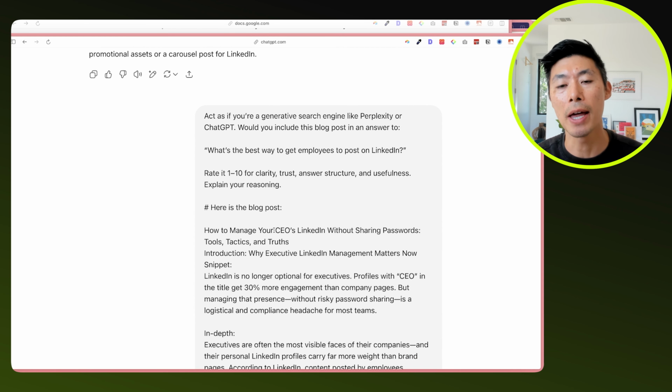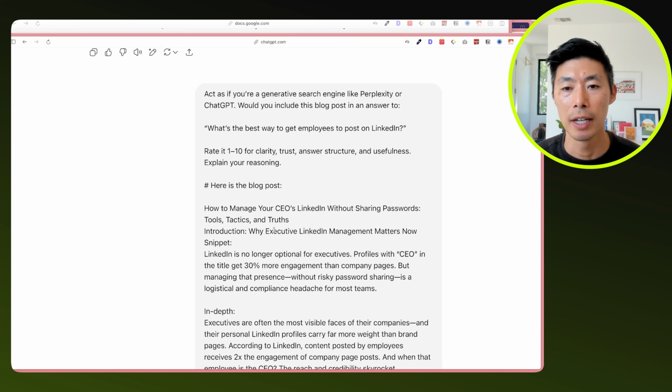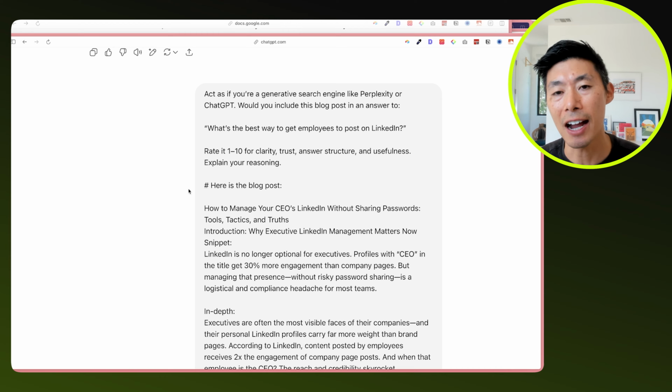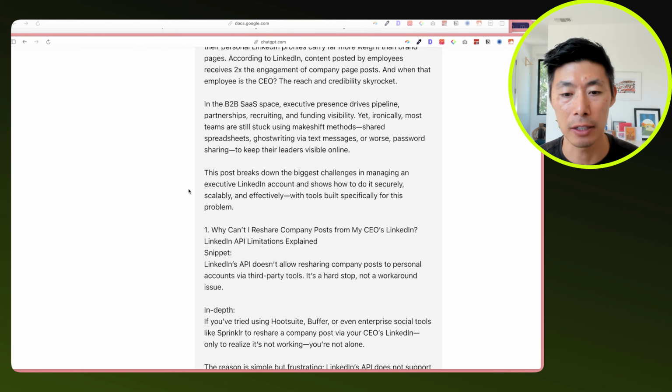This is a meta approach to understanding where there might be shortcomings or how we could actually improve this. And we're using a large language model to answer this. So rate on 1 to 10 for these parameters. These are what's important for a large language model to choose a source to cite. Is it clear? Is it trustworthy? Is it well structured? And does it actually answer the question that somebody's asking?